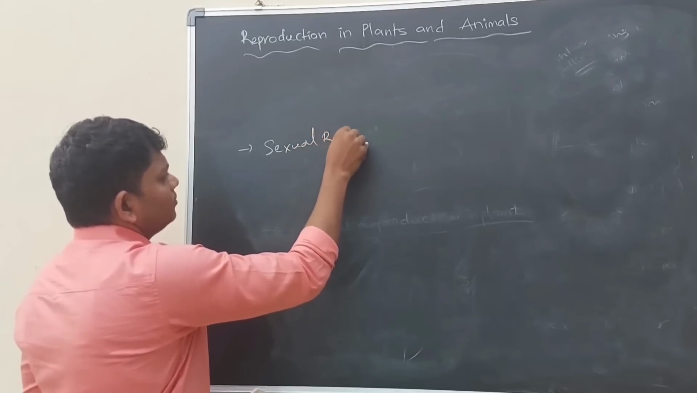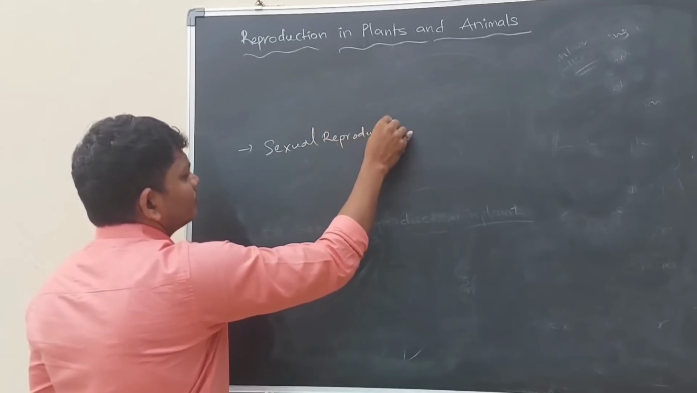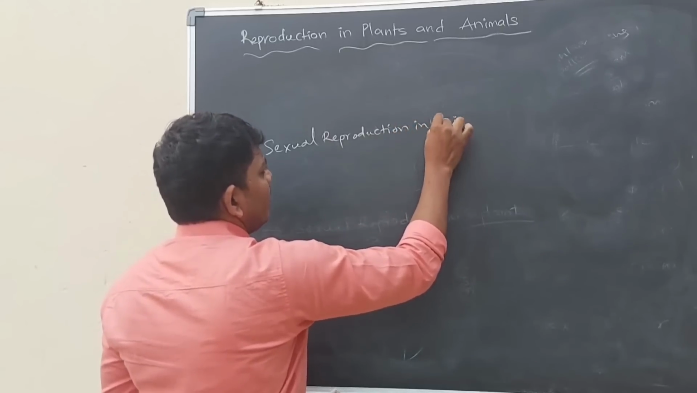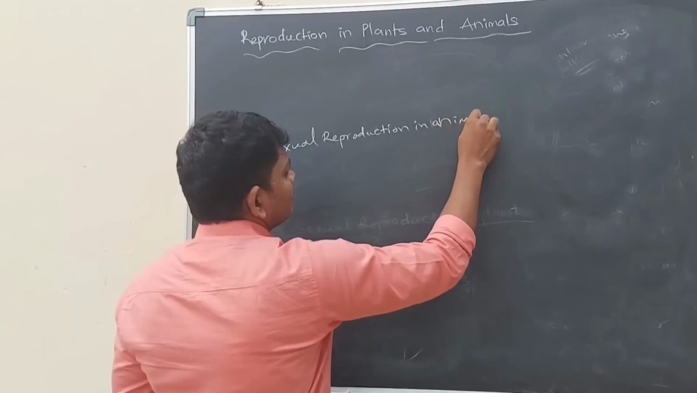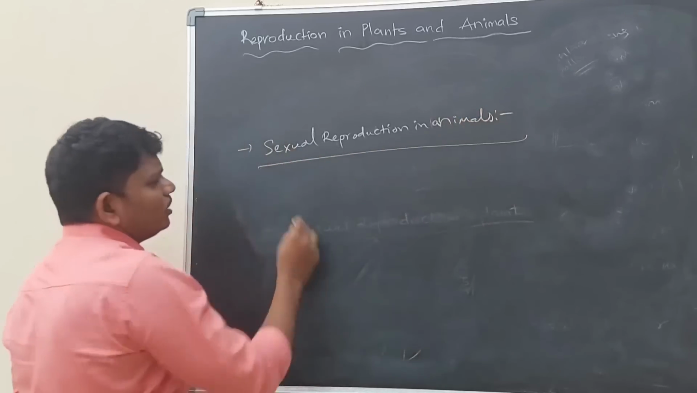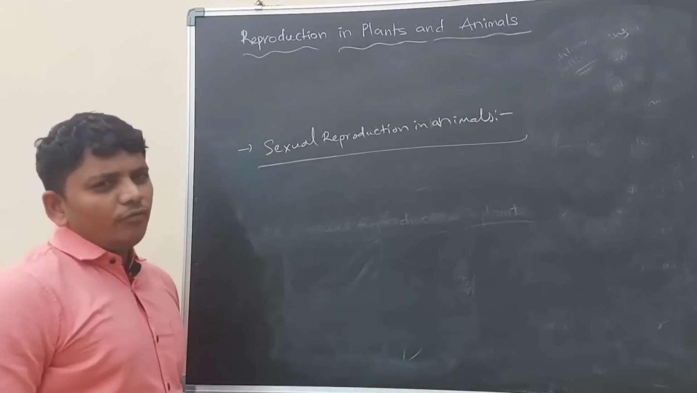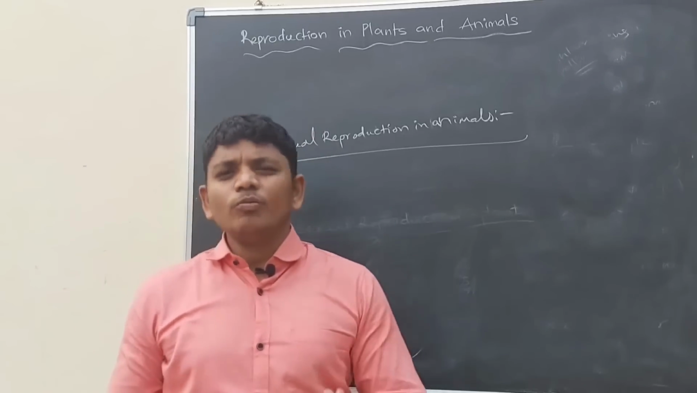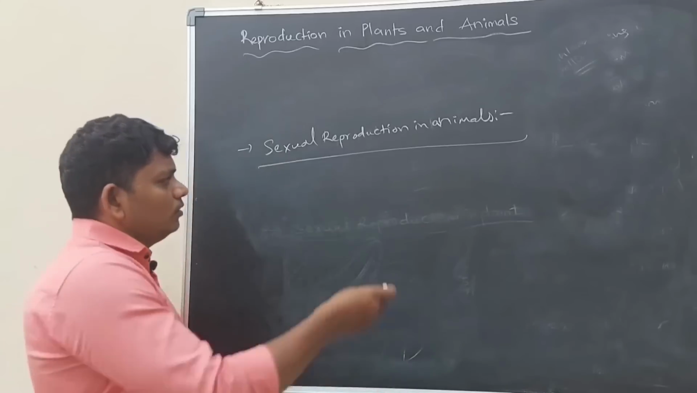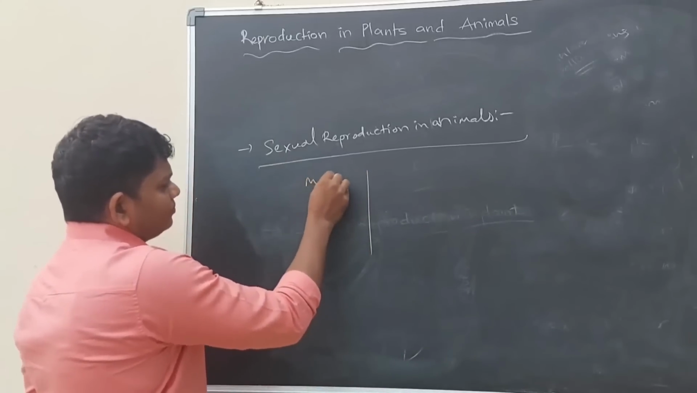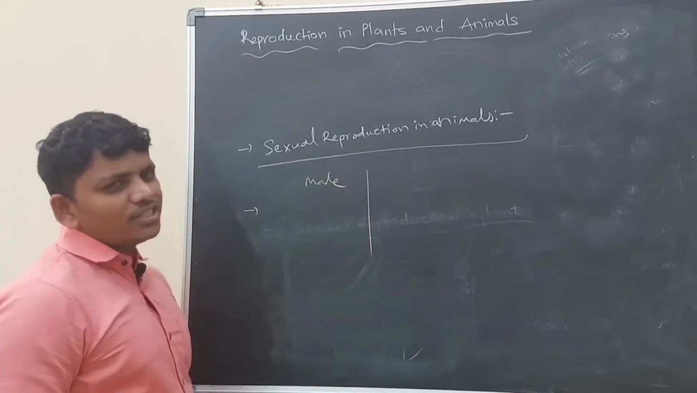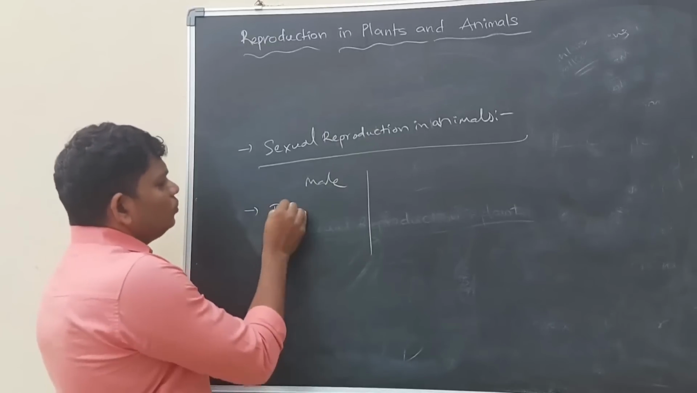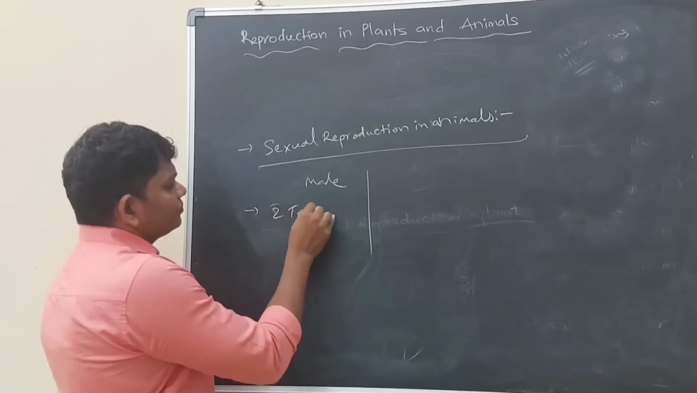Sexual reproduction in animals. If we talk about human beings, we also belong to animals, so let us discuss human reproduction. In the male there are some special sexual organs like 2 testes,